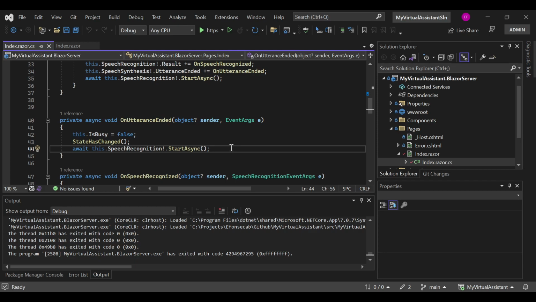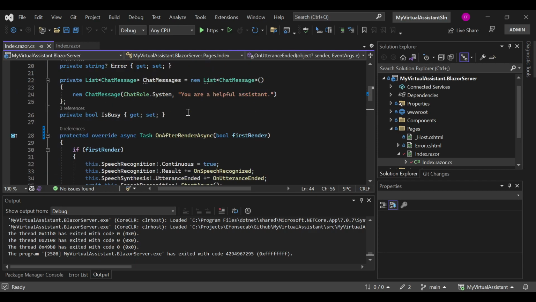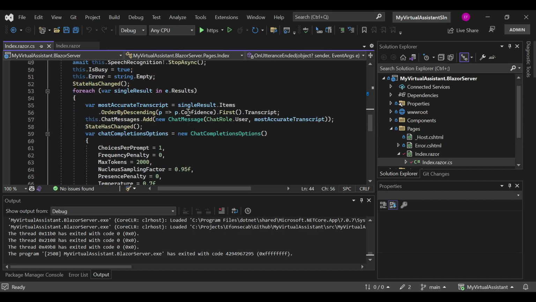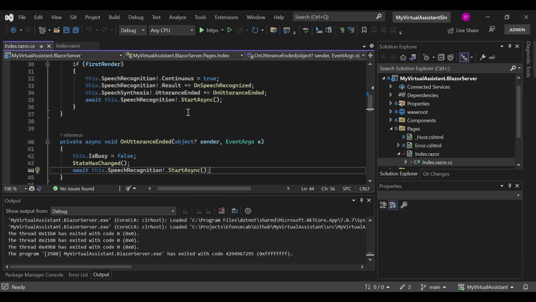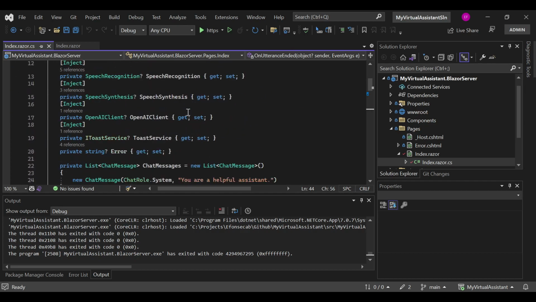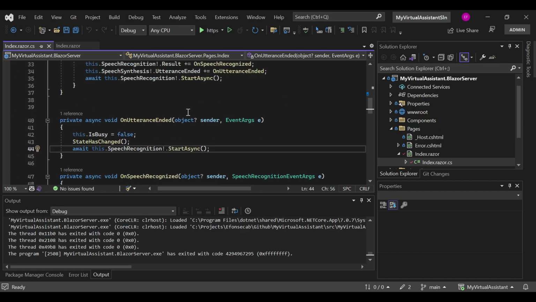I hope this has been useful. See, it's really easy to do this kind of application with Blazor. It's just a page, right, with not a lot of code, right? And it is already really useful.